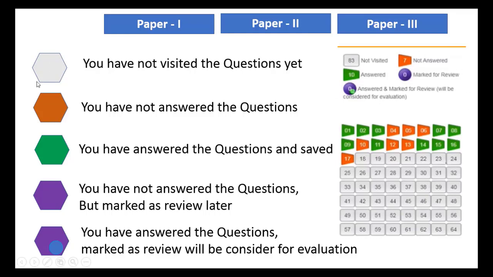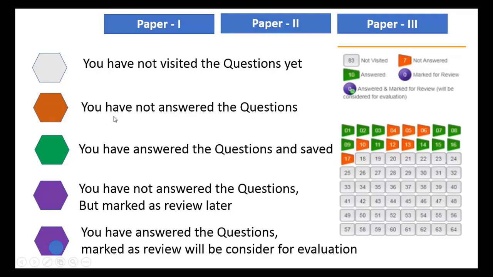Here some colors are indicated: white, orange, green, and purple with a circle. White color indicates you have not visited the question yet. There are 120 questions here. If you have not visited a question, it is shown in white and also shows the number, so you can select any question from the white ones.